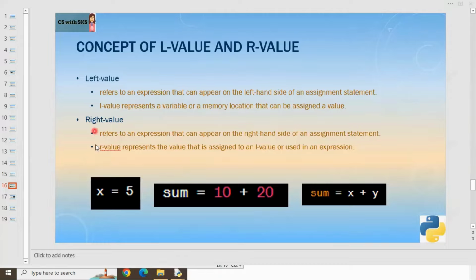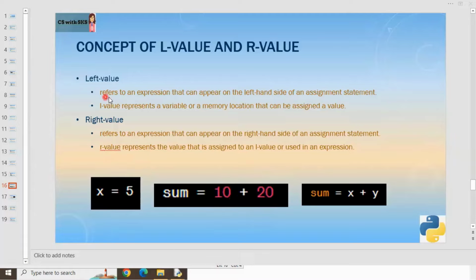So if I show you this, x is the L value and 5 is the R value. So the right hand side value is assigned to the left hand side value. Also, the left hand side value can only be a variable, whereas the right hand side value can be an expression also, right?